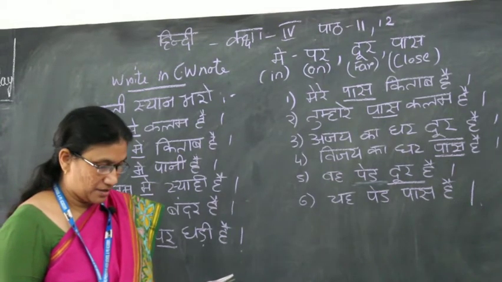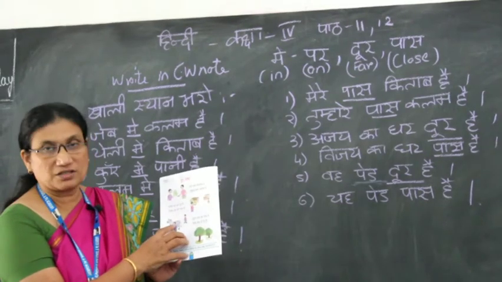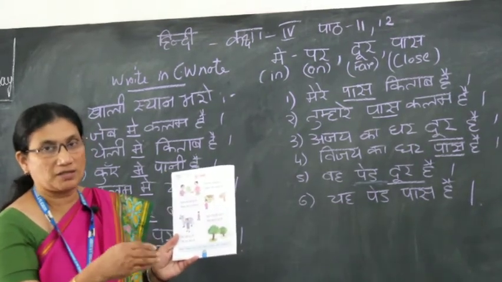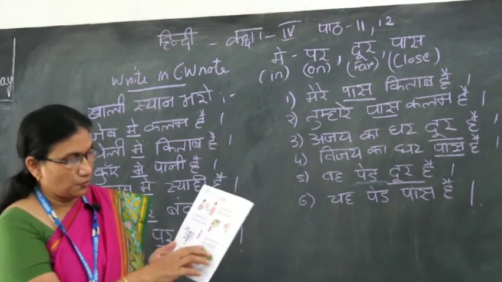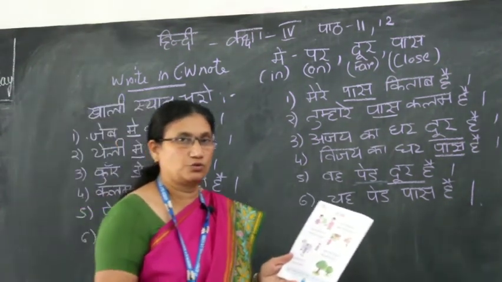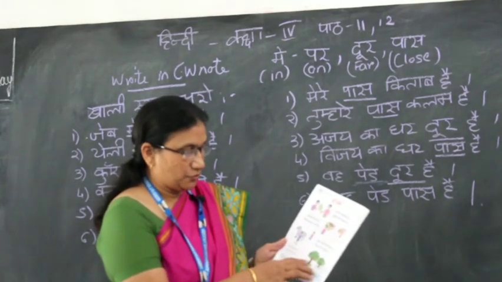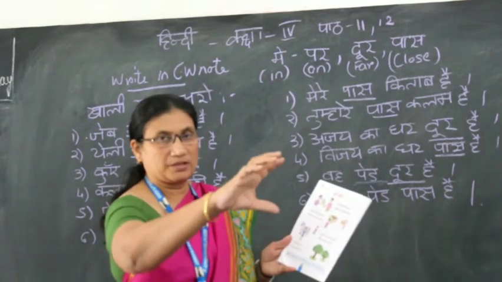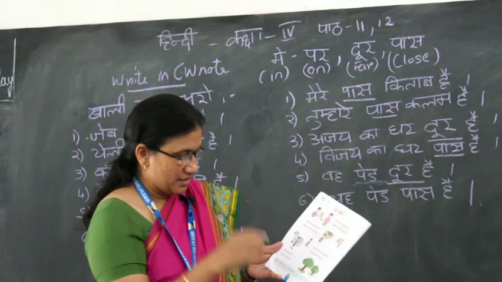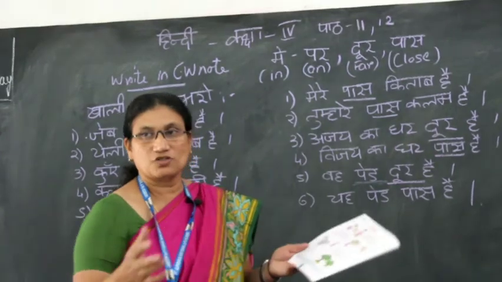सुमन गाय के पास है. So this boy is standing near the cow. He's showing the distance between the cow and him is पास, close by. सोमू गाय से दूर है. सोमू is standing very far away. So he is दूर, it's very far. वह पेड़ दूर है. That small thing which looks small is far away. यह पेड़ पास में है. This big tree is close by to you because it looks big.